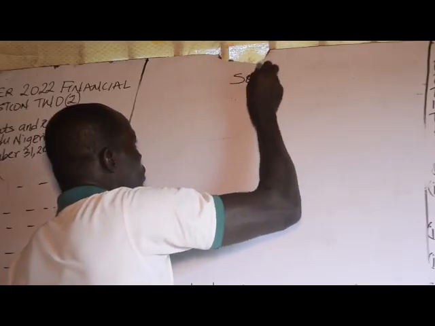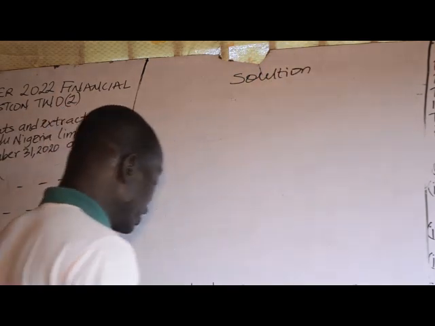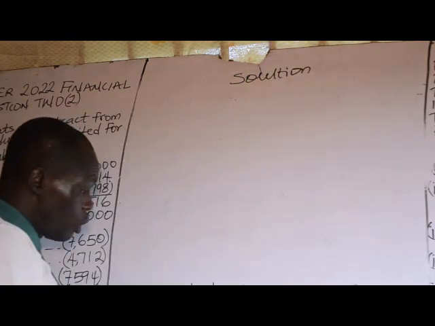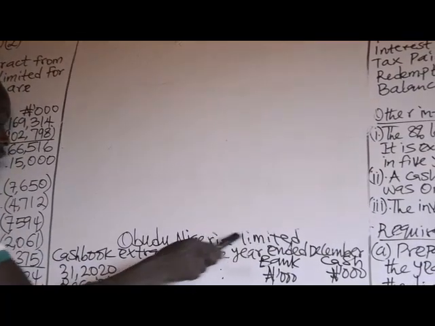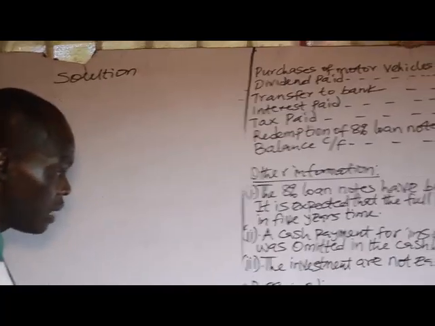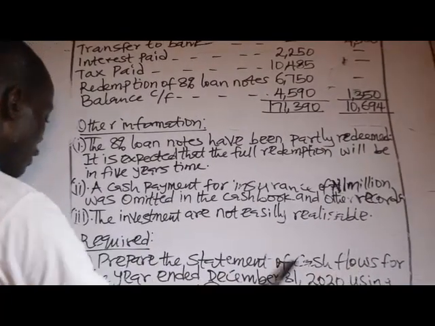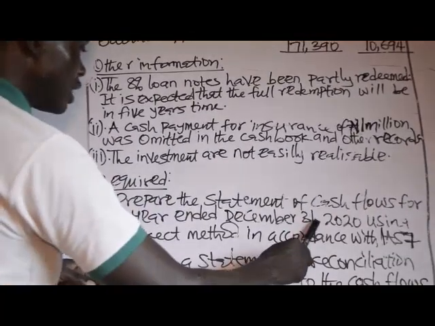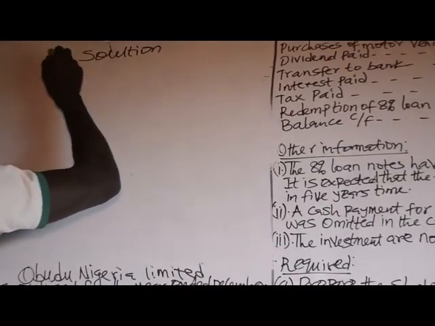Solution. The name of the entity is Obudu Nigeria Limited. That is the name of the entity. Now if you look at the requirement, you are to prepare the statement of cash flows for the year ended December 31st, 2020.